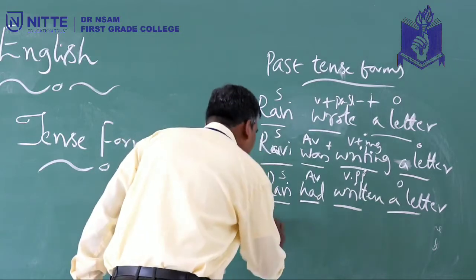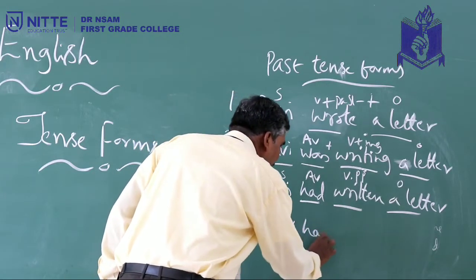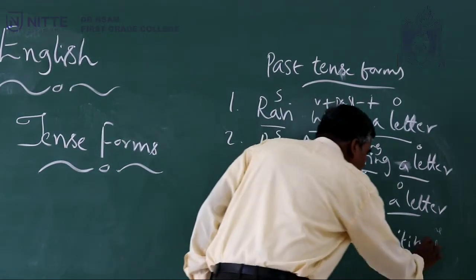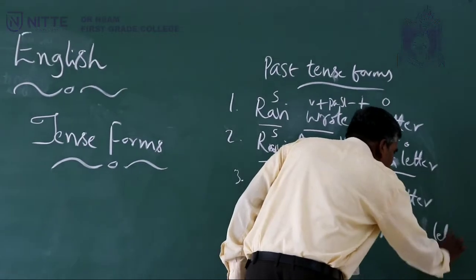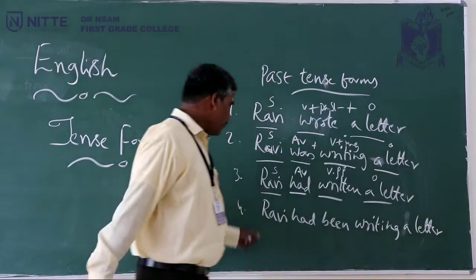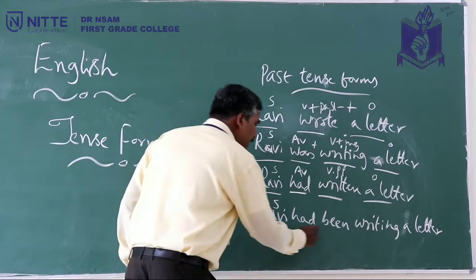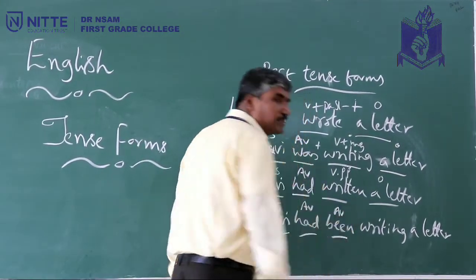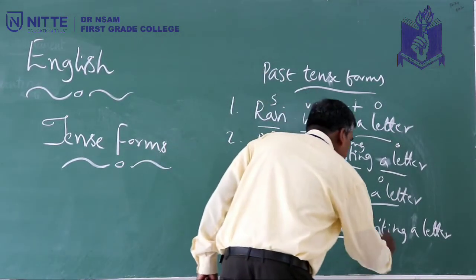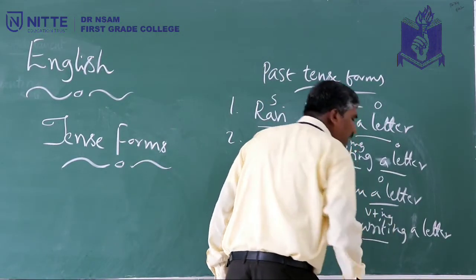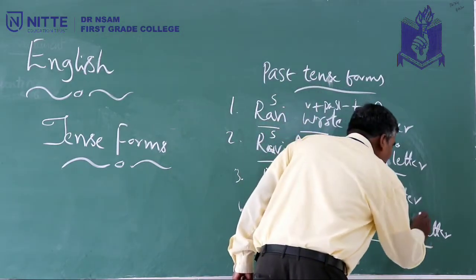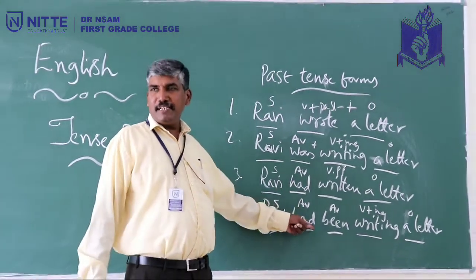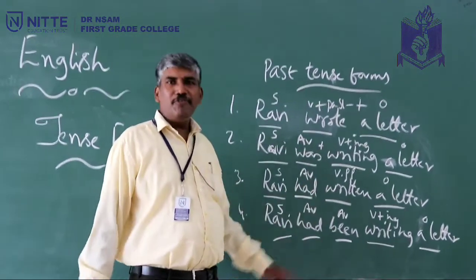And we move on to the last one, that is past perfect continuous tense. Ravi had been writing a letter. Look here once again, we have subject Ravi, had AB, that is auxiliary verb, and here one more AB becomes auxiliary verb, and writing, this is V plus ing, nothing but, as I already told you, present participle, and object. That's how we have derived here past perfect continuous tense or past perfect progressive tense.